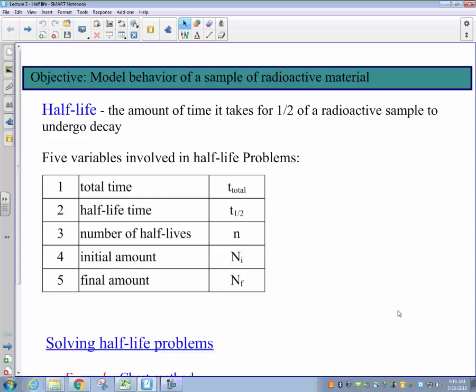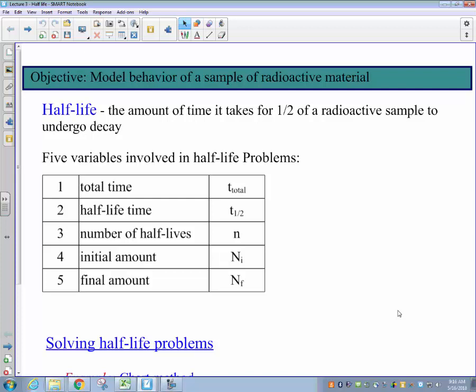All right, welcome ladies and gentlemen. The purpose of today's lecture is to move further into our discussions of radioactive behavior and look at the idea of half-life, a topic which you covered earlier in your science careers here at Ralston Valley in earth science. So let's go ahead and get started.